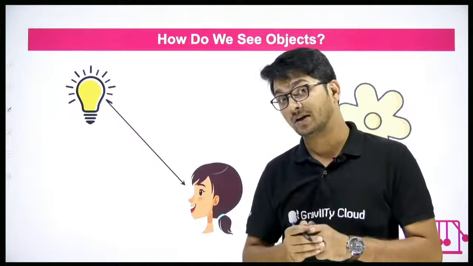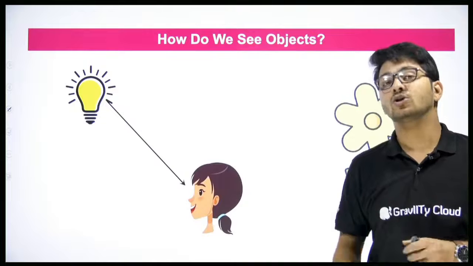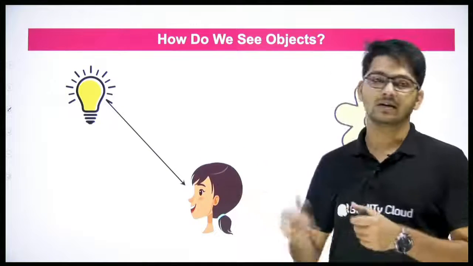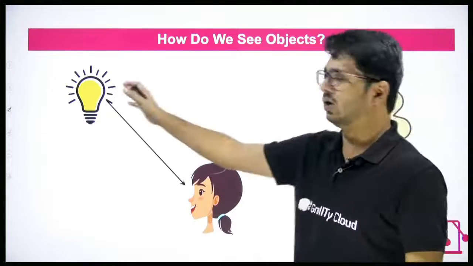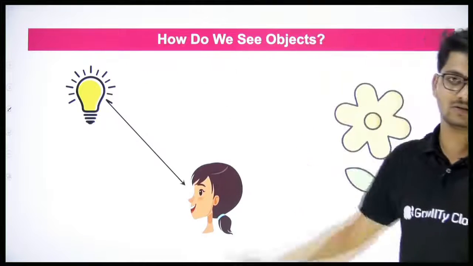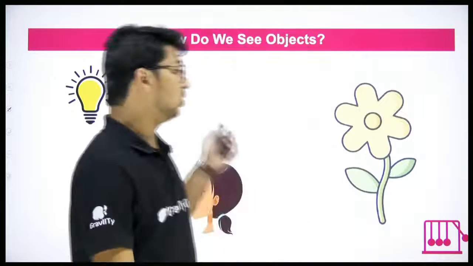But the basic requirement is that light from the object should reach the observer. In this case, it should reach the girl's eyes. Simple. So she can directly look at the bulb. Light from the bulb directly reaches her eyes. Okay, that's good enough. But how can she look at the flower?